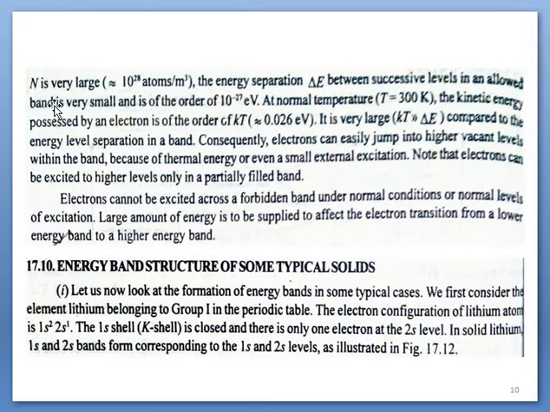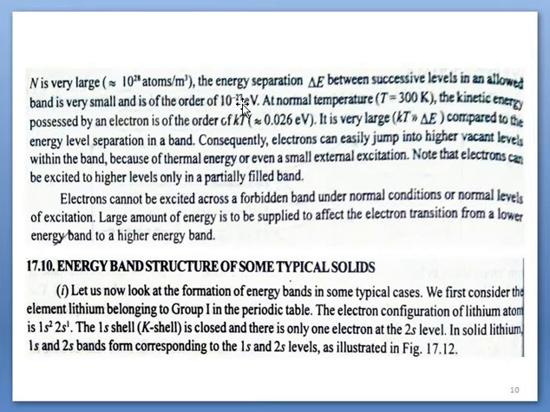As we know, in a solid with n atoms, the number of atoms is around 10^28 per cubic meter. In a unit volume there are 10^28 atoms, and the energy separation between two levels in a solid is around 10^-27 electron volts.